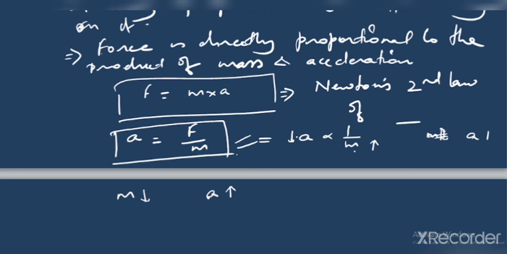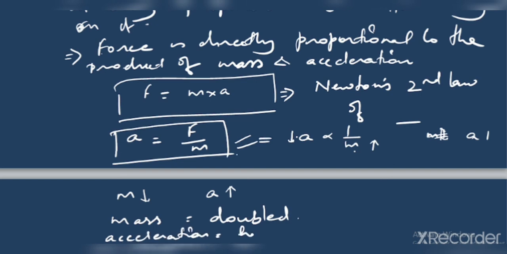Therefore, suppose you double the mass of a body, what will happen to acceleration? Acceleration is going to be halved. Try to find out how it is done. With the help of this formula, you can check. If you put 2m over here, the value of a will be what? You will see that it is giving you half.